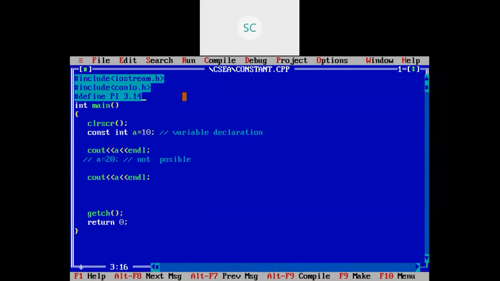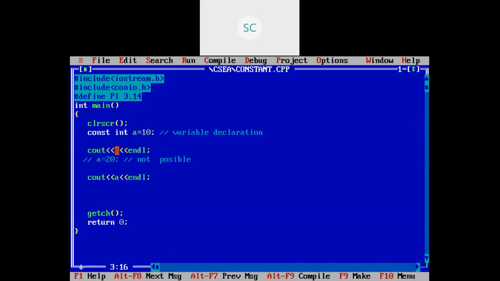While declaring a constant using the #define preprocessor, you need to follow this syntax: #define, space, constant name, space, the value that you are assigning to that constant. I'm going to assign 3.14 to this pi. Instead of printing the value of a as 10, here I'm printing the value of pi.